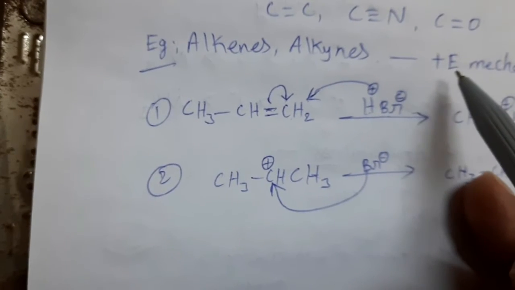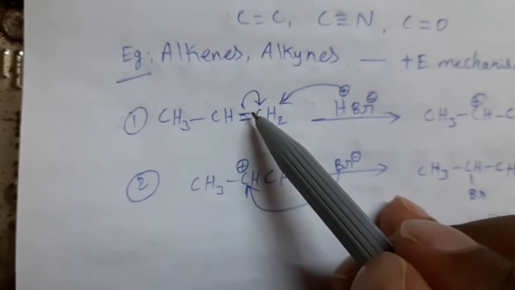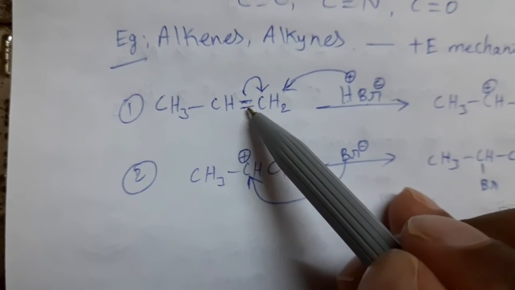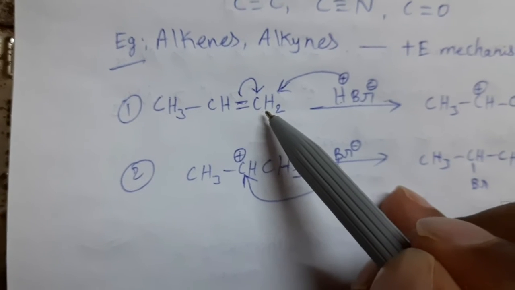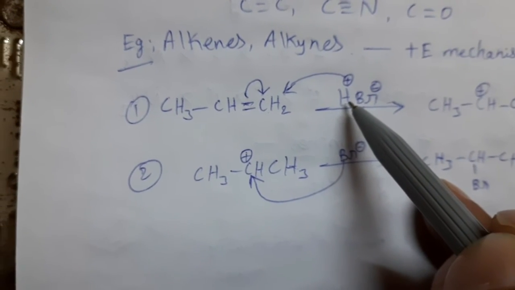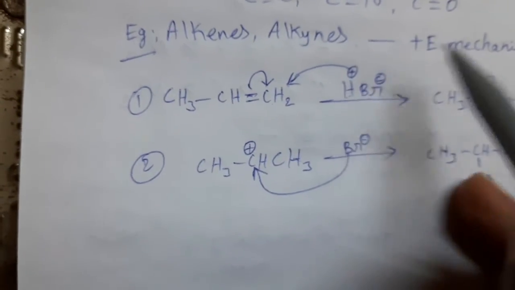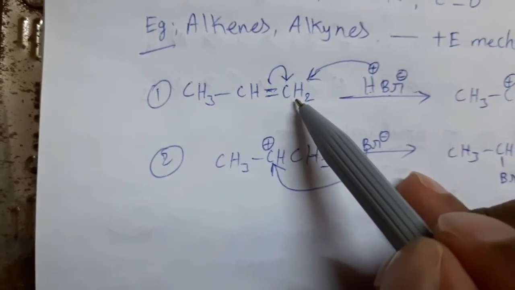So we can define this as positive electromeric effect. The pi electrons of the multiple bond are shifted to the carbon atom to which the attacking reagent is finally attached, that is called positive electromeric effect. To this carbon atom, pi electron shifting takes place.